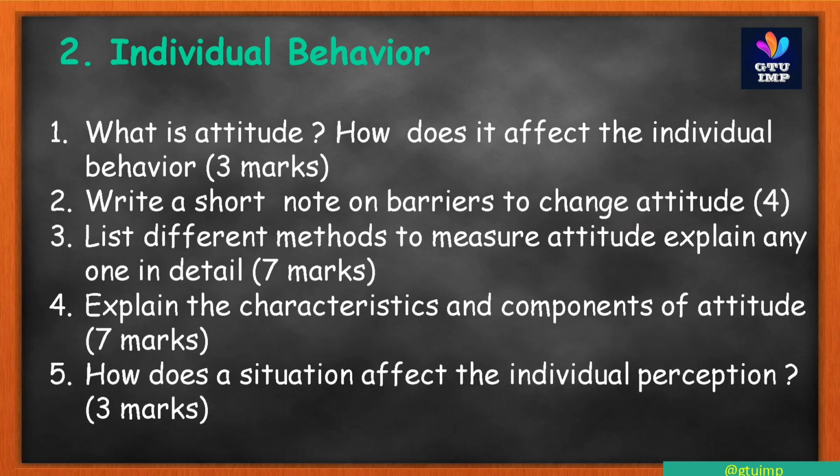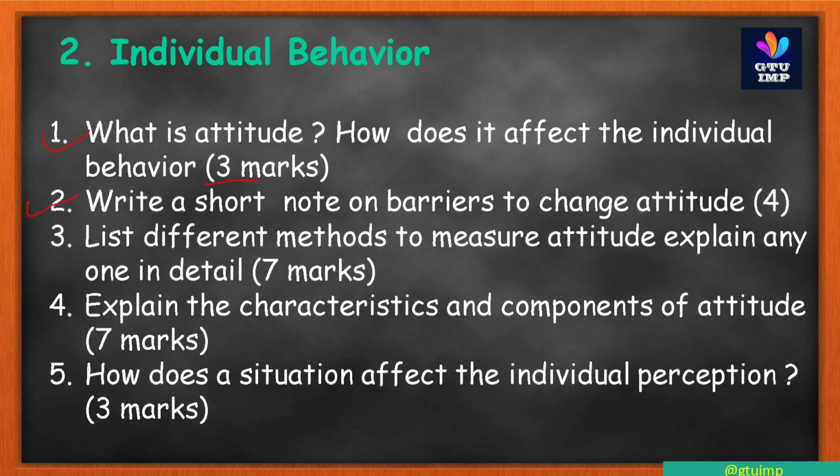Next is the second chapter. In this chapter also there are important questions. The chapter name is individual behavior. Let's discuss the important questions one by one. The first question: what is attitude? How does it affect individual behavior? This is also asked for 3 marks in your GTU exam.